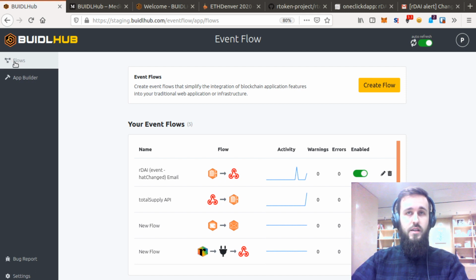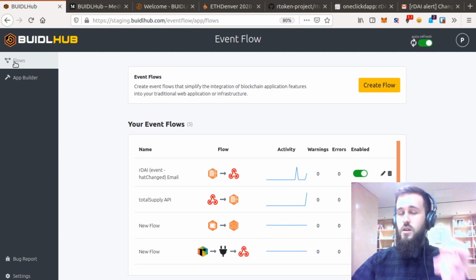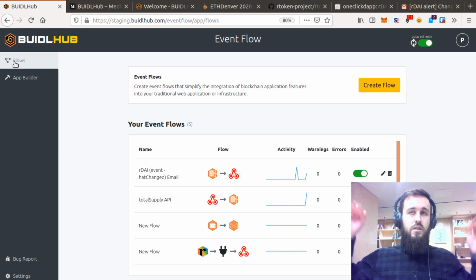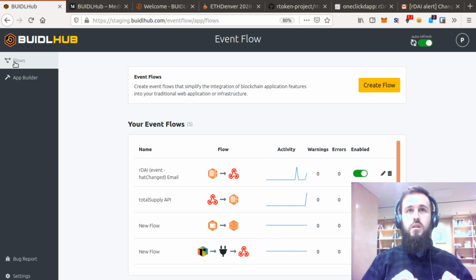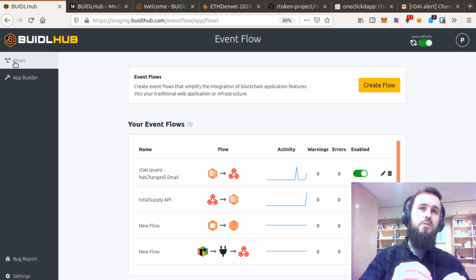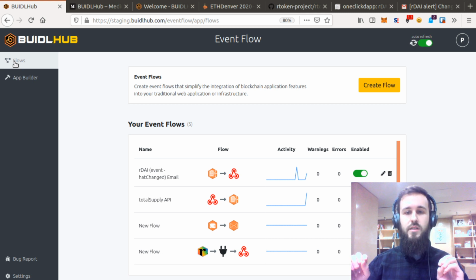And so an event flow is like an if this then that Zapier sort of thing for smart contracts. It allows you to trigger either off chain, saying, okay, go and fetch this data and then get it back to me, or on chain, where something happens to your smart contracts and that triggers the flow to start, and then something happens and it returns to you off chain. Eventually, they're talking about putting in on chain stuff, but this is all data. This is all reading and integration with a standard web app.